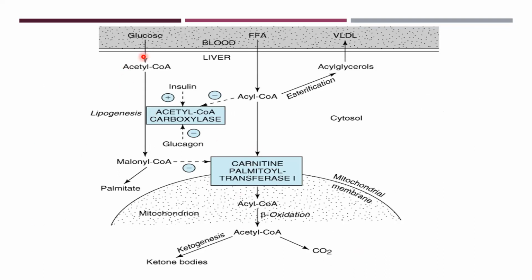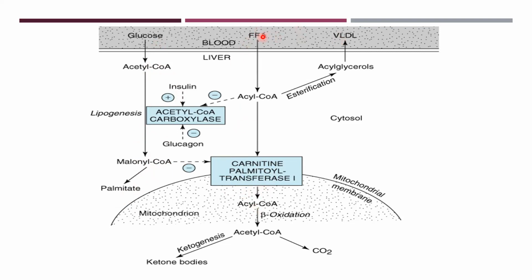If you see, acetyl coenzyme A is entering from glucose into the cell and is converted into malonyl coenzyme A. If there is a good amount of insulin available, then malonyl coenzyme A will become palmitate rather than contributing towards carnitine palmitoyl transferase 1.